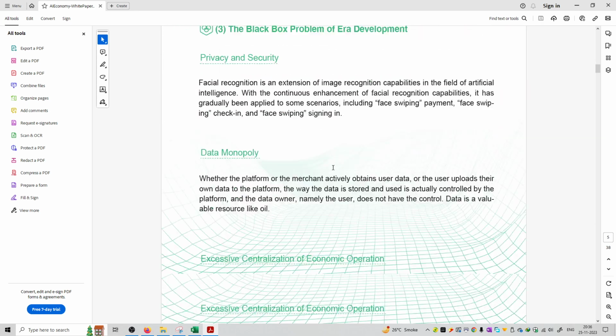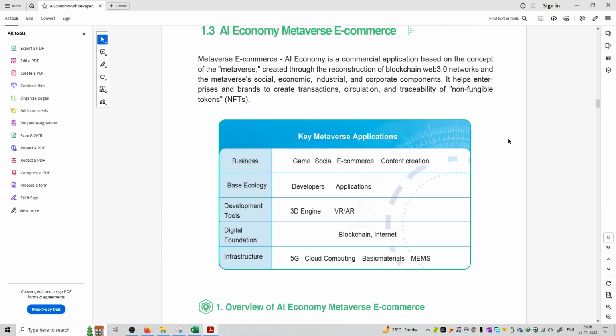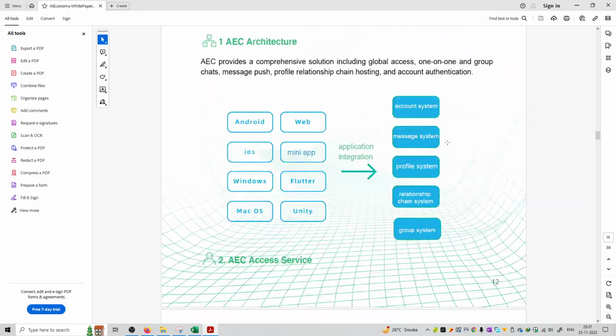पूरा डिटेल में white paper उन्होंने publish किया हुआ है on the website. You can check out the entire white paper as your own research. आप इसको research करिए, पूरा read out करिए and अपने research के basis पे you can invest into this project.